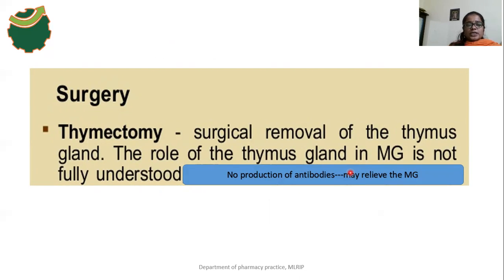Next one is surgery. The surgery example is thymectomy. Thymectomy means the surgical removal of the thymus gland. As a result of removal of the thymus gland, there is no production of antibodies. Actually, the thymus gland triggers the production of antibodies, and it is used to maintain the antibodies. But after removal of this thymus gland, there is no production of the antibodies. That's why this surgery may relieve the signs and symptoms of MG, myasthenia gravis.